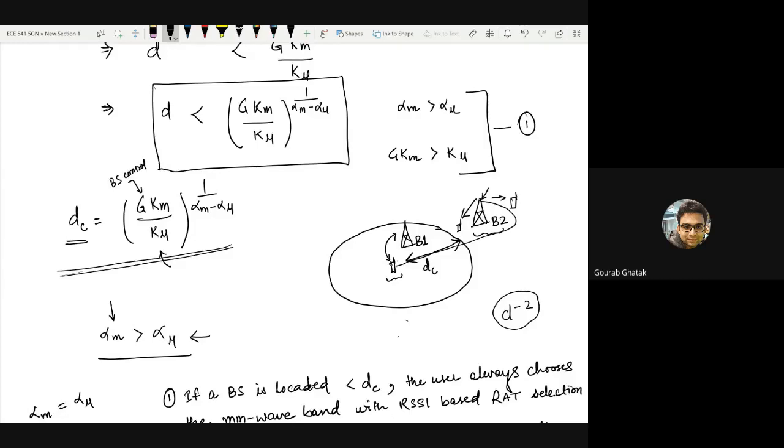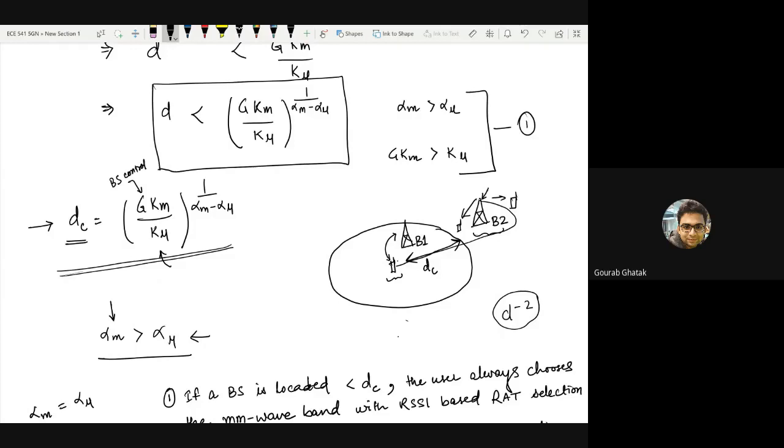It can control it by either using some number of antenna elements, reducing or increasing them, or by tuning its power amplifier, which means the radiated power from the base station is something which a base station can control. Which means if you look at this expression carefully, the critical distance is something a base station can control, based on tuning the G, the antenna gain, up and down, right?